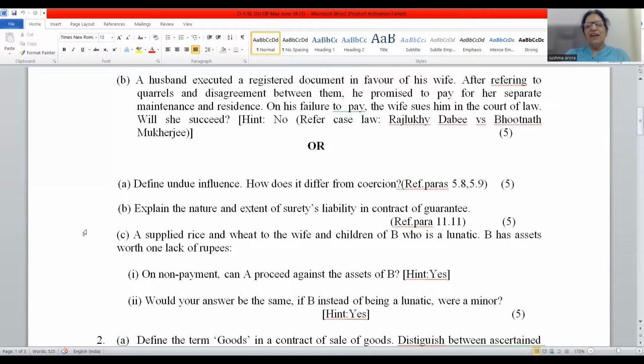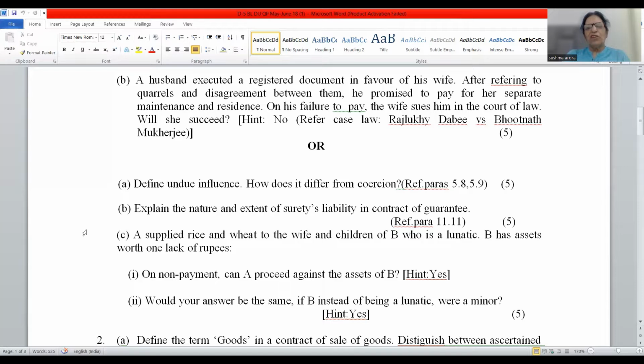And then you know B has assets worth rupees 1 lakh. So on non-payment, A can always proceed against the assets of B. There is a provision which has been provided, because rice and wheat fall under the category of necessities.